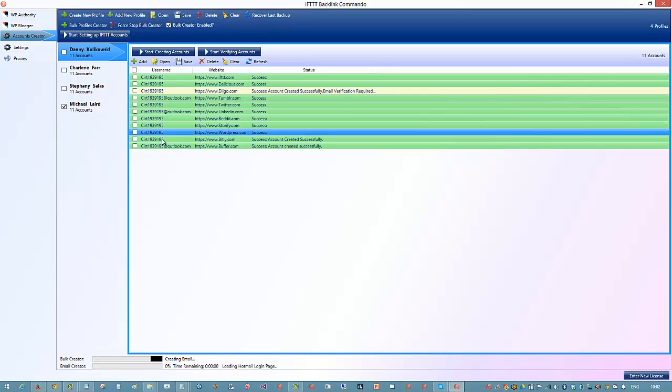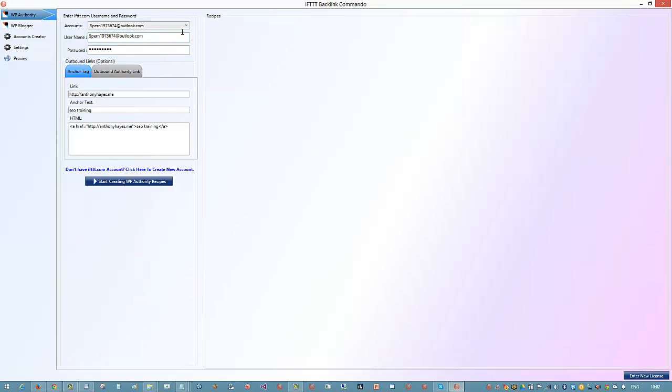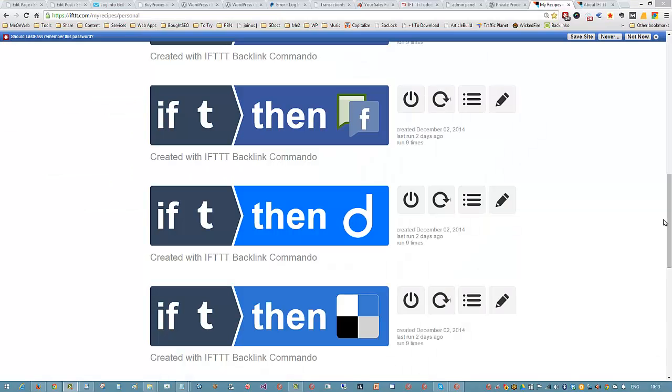So what we do is we create the accounts and assign an SEO strategy to them, and there's full training in the members area, and the strategy is already pre-built. You just have to go and choose the IFTTT account that you have created. You put in an anchor text tag. You can put in an outbound link tag as well. And you click over here, and basically it's just going to go and create those recipes.